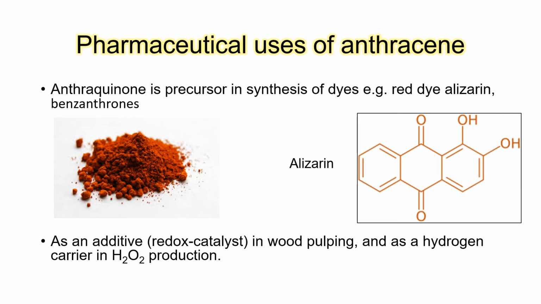As I told you earlier, alizarin, which is a red colored dye, is actually a derivative of anthracene. So anthraquinone acts as a precursor for synthesis of various dyes like alizarin and those which are made up of benzanthrones. It can also act as an additive in wood pulping and a hydrogen carrier in H2O2 production.